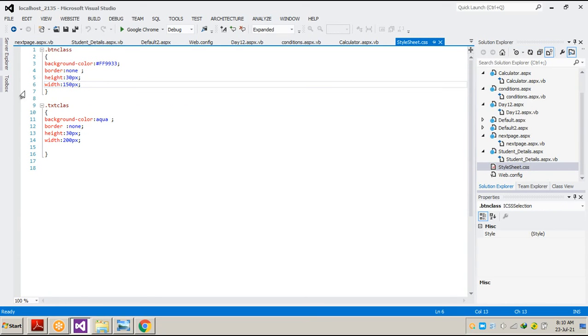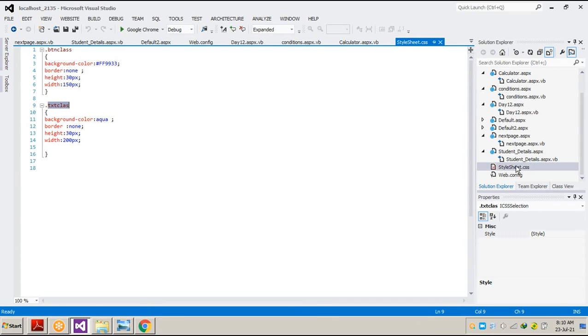We added a style sheet also. We added some button classes. This is the button class, and these are the button designs. This is the text class, and this is the text design. We can use these classes for any of our text boxes or buttons on any page.